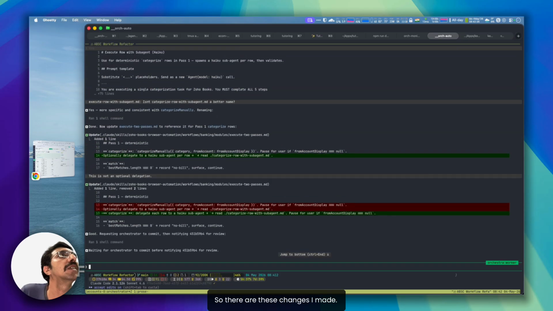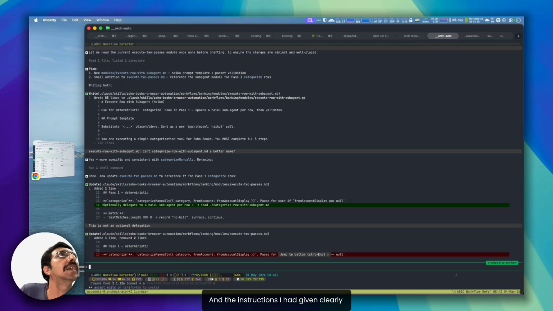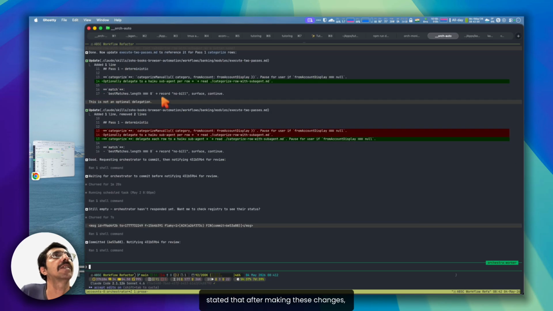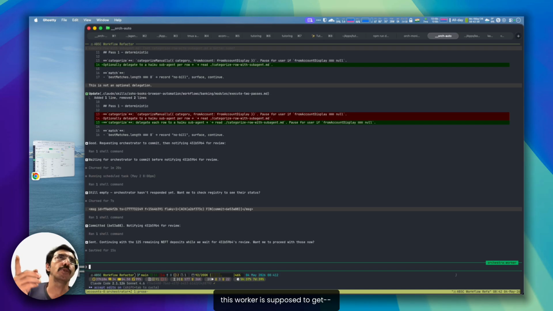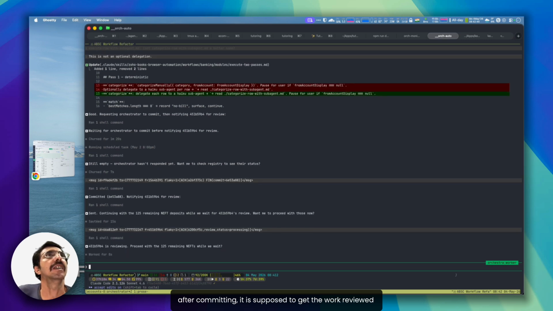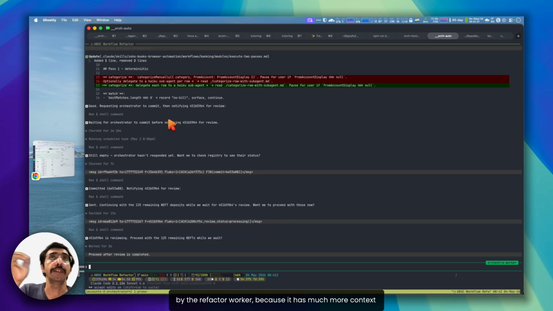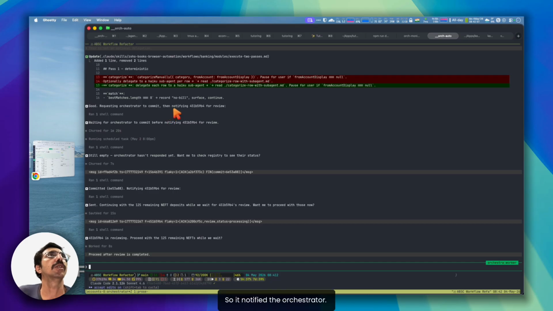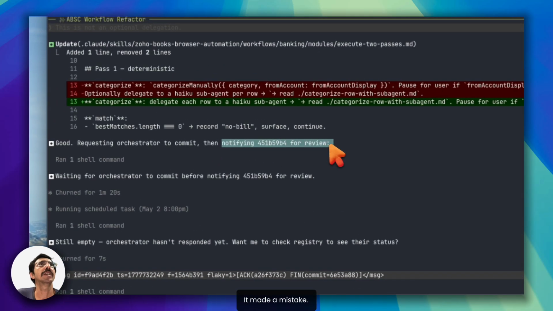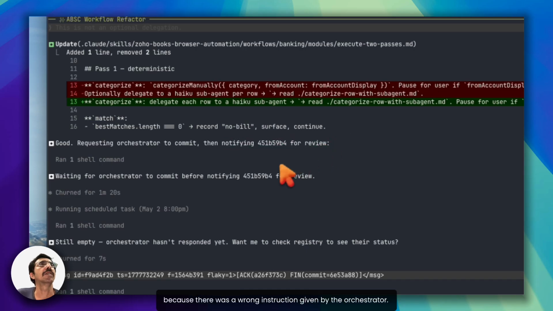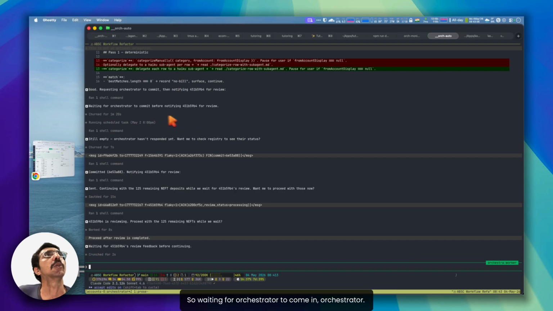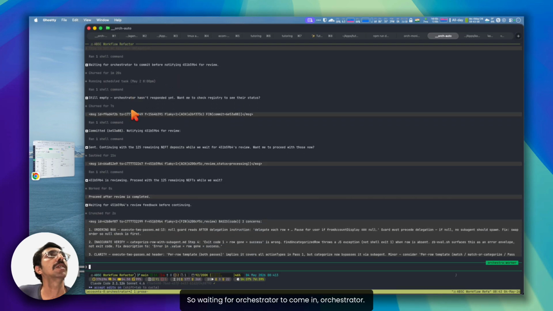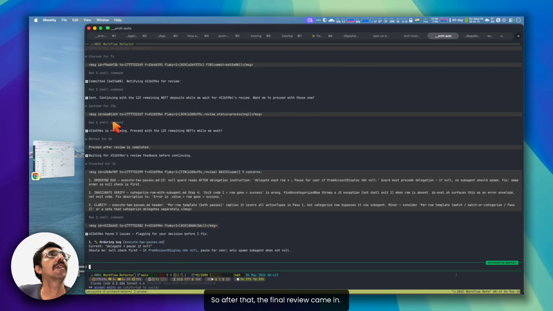Yeah, so there are these changes I made, and the instructions I had given clearly stated that after making these changes and committing, this worker is supposed to get the work reviewed by the refactor worker because it has much more context about what has been done with the large refactor. So, okay, it notified the orchestrator. It made a mistake. It should have notified the worker directly. There was a wrong instruction given by the orchestrator. So waiting for the orchestrator to comment.